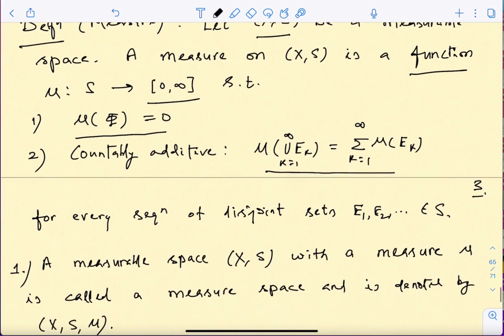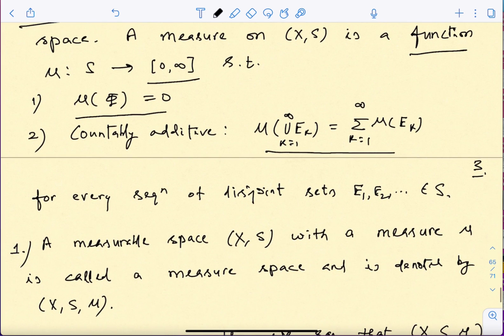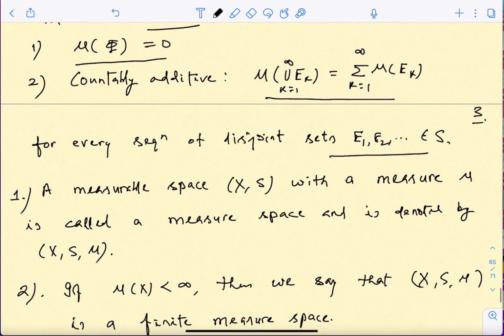And this has to be countably additive. That means these sets were coming from S, and they were mutually disjoint. So these are the two properties, and the notion of measure can be defined in general or in an abstract measurable space. As I was telling you, this is your measurable space, but if you have a measure on it, then we get this triplet X, the sigma algebra on it, and the measure on the sigma algebra. So this is called a measure space.